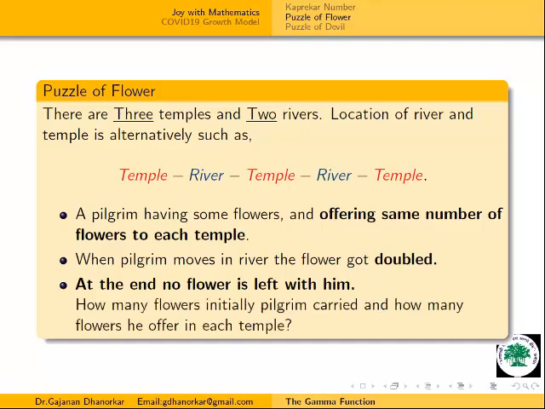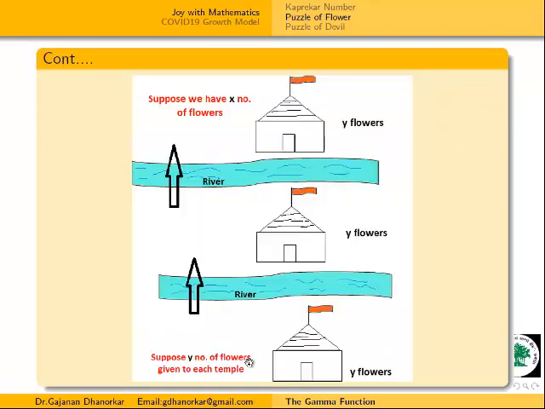The question is: how many flowers did the pilgrim initially carry, and how many flowers did he offer to each temple? We will try to model it mathematically, but first understand what is given.